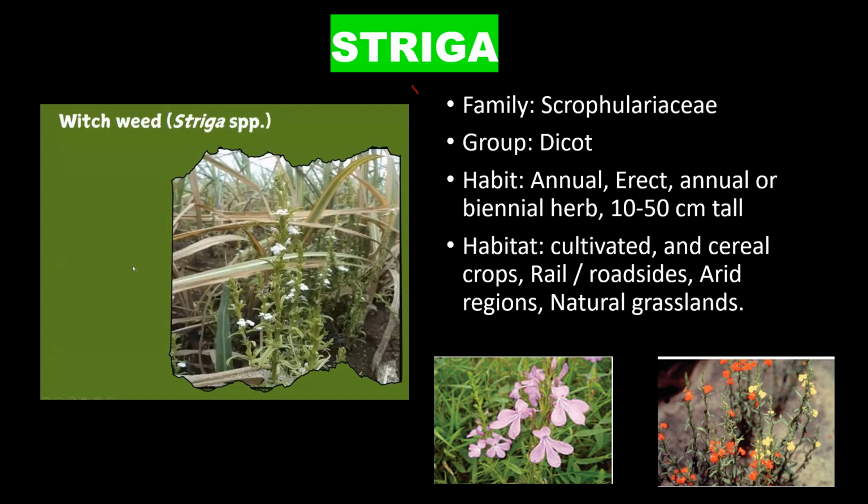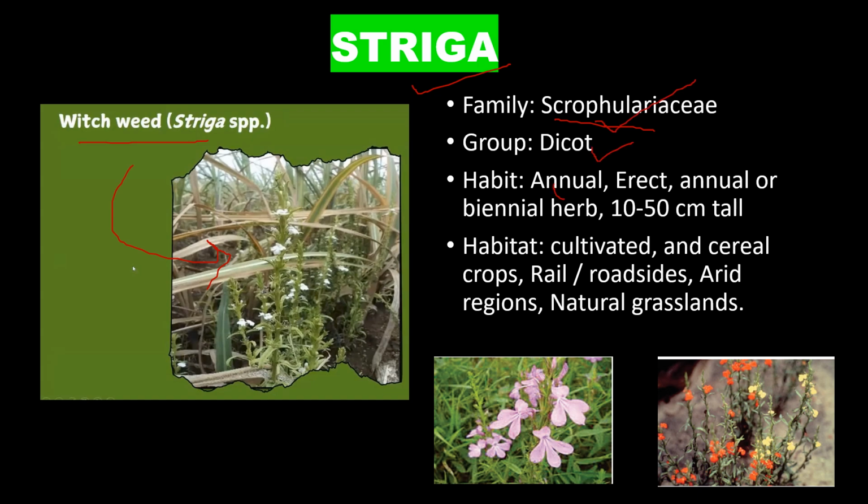Coming to another parasitic weed, Striga, commonly called witchweed, found mostly in sugarcane, maize, corn, sorghum, and other crops. It is a devastating parasitic weed in African countries, Western Africa, and it is also found in Australia and in India. It belongs to the family Scrophulariaceae.